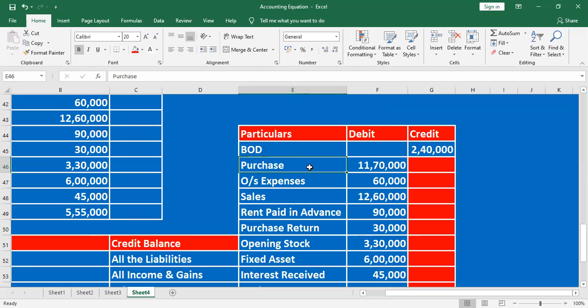Goods comes in, sir. It's our asset, sir. So it is an asset. Opening stock is mentioned on the asset side, closing stock is mentioned on the asset side, right? Purchase is an expense. Listen to that. Purchase is an expense. That's why I mentioned the debit side.